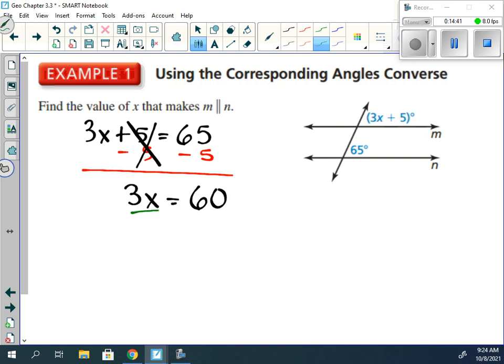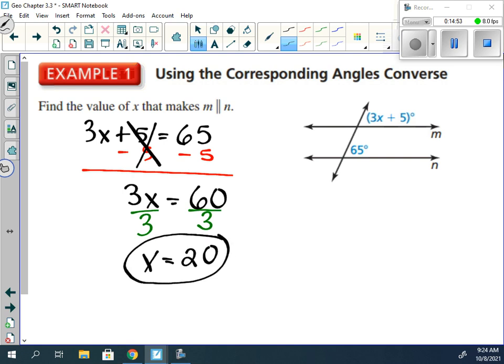We would divide both sides by 3. And 3x divided by 3 is going to be x, and 60 divided by 3 is 20. So the value of x that makes these lines parallel is 20. And that's it. That's all we have to do for this here. Questions on this here?